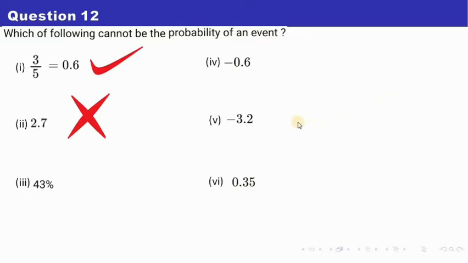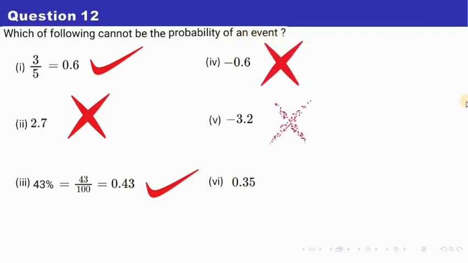We have the third one, that is 43%. Let us convert this 43% into decimal. This can be written as 43 by 100, and if you convert this into decimal, this will be 0.43. Again 0.43 lies in between 0 and 1, isn't it? So this can be the probability. Similarly, although this 0.6 lies in between 0 and 1, because of this negative sign, as I said earlier, probability cannot be negative. So this cannot be my answer. Similarly, this cannot be my answer. And the last one is obviously lying in between 0 and 1, so this can be the probability. You may pause the video to note down.